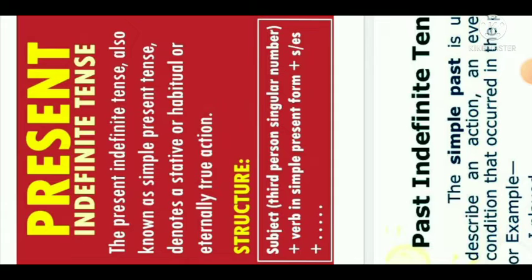Depending upon the person, the simple present tense is formed by using the root form or by adding s or es at the end. We will later discuss the structure of present indefinite tense.